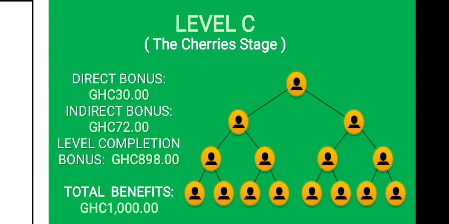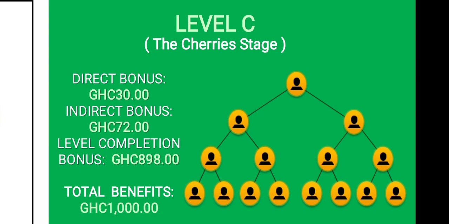And in level C, if you are the first to get to level C, and this is the second, this is the third, and so on up to the 15th, then it goes on like that, one after the other. That is how the level C spot is filled. Once they are set in 14, you are done. Then if the tree still goes, this person will be done, then this person, and it goes on like that.